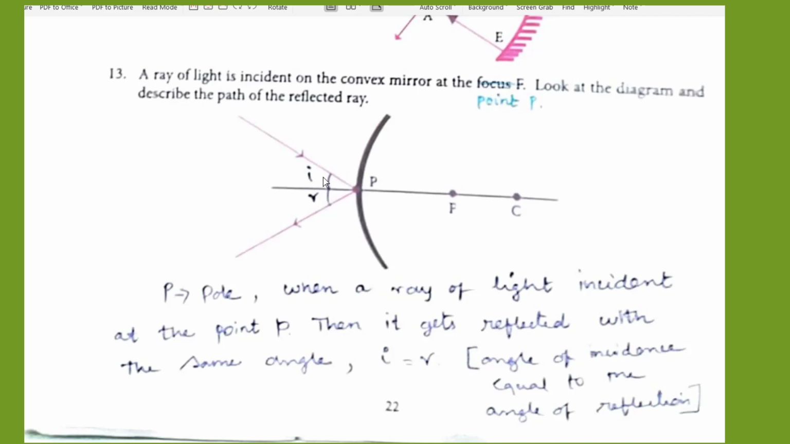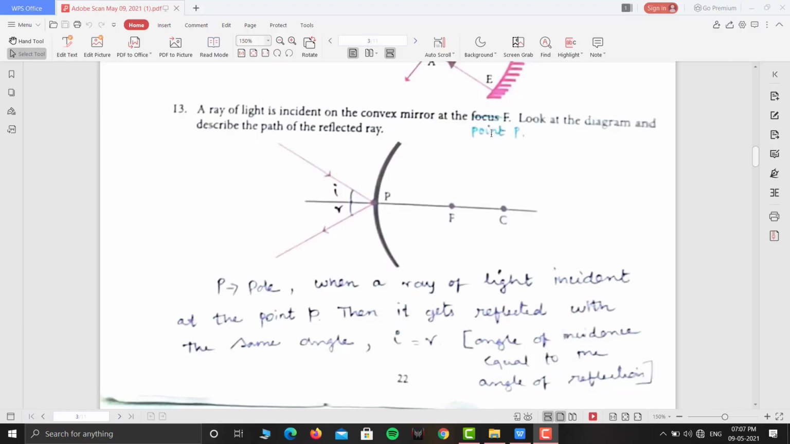Because this is the mirror, the angle of incidence I is equal to the angle of reflection R. If the ray of light strikes the point P, for example 45 degree, then the reflection angle also will be 45 degree. Okay, you have to draw the ray diagram like this. P is pole, and when a ray of light incident at the point P, then it gets reflected with the same angle. I is equal to R. Angle of incidence is equal to the angle of reflection. Like that you have to write. But one thing you have to remember, that you change focus F as point P.